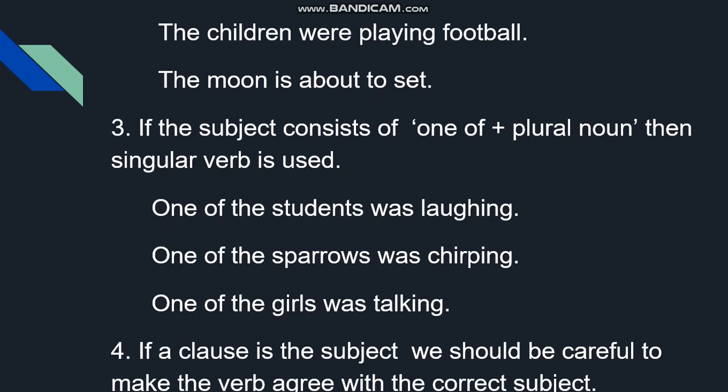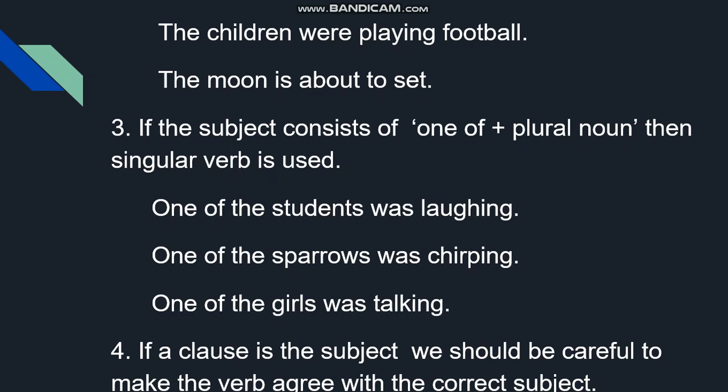Next rule is, if the subject consists of one of plus a plural noun, then a singular verb is used. You have to remember this. One of the students, meaning one among the students, was laughing.